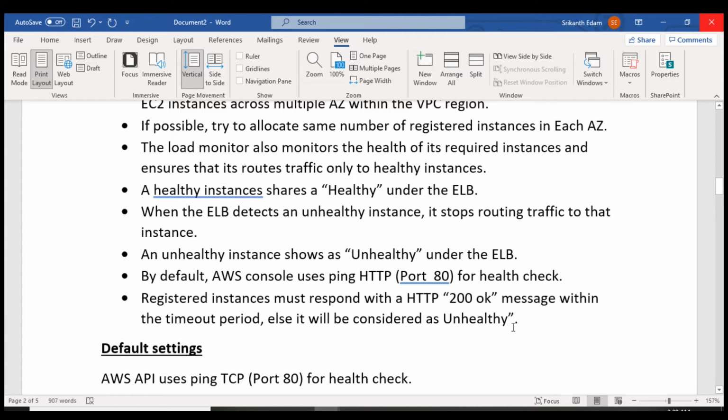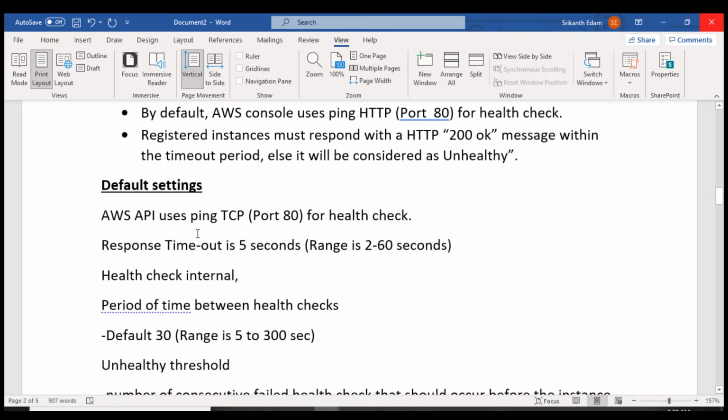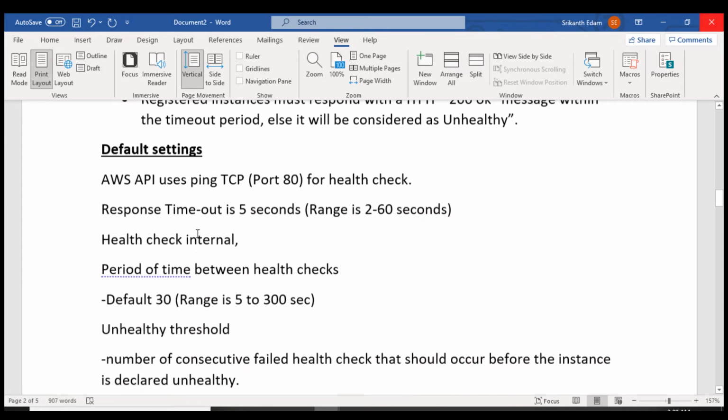So here registered instances need to respond within the time period which we mentioned there. In case it doesn't respond with 200 OK, it will be considered unhealthy. So these are the default settings for the load balancer, guys.